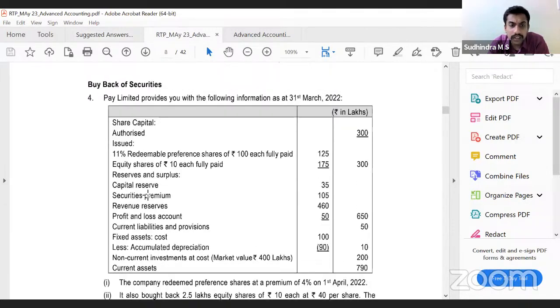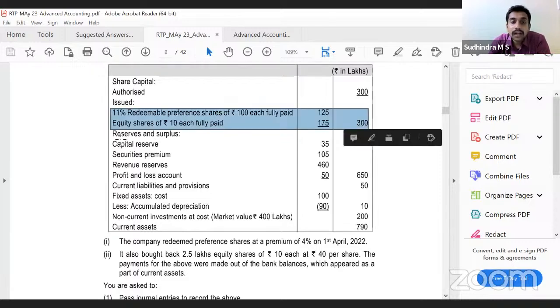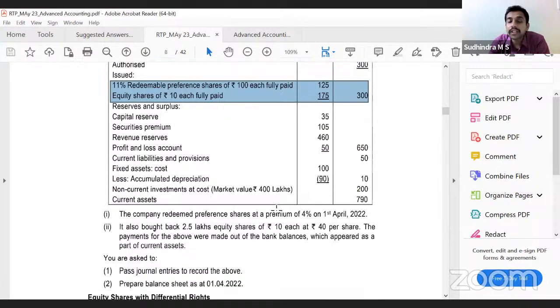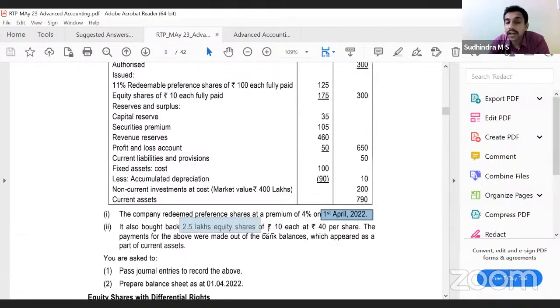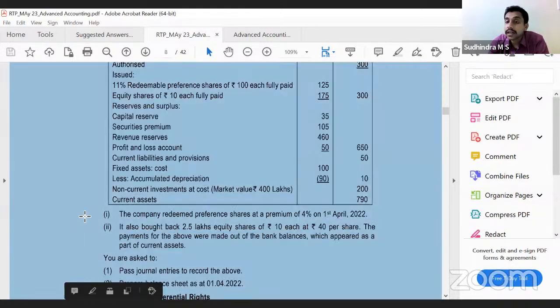Again, a simple question. Pay Limited provides you with the following information as at 31st of March 2022. They have given us authorized capital and issued capital, equity, reserves and surplus, capital reserves, securities premium, revenue reserve, P&L account, current liabilities and provisions, fixed asset cost minus accumulated depreciation, non-current investment at cost and current assets. Company redeemed preference shares at a premium of 4% on 1st of April 2022. It also bought back 2.5 lakh equity shares of ₹10 each at 40 per share. The payments for the above were made out of bank balances which appeared as part of current assets.